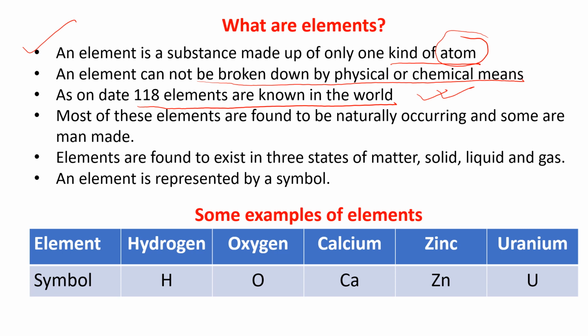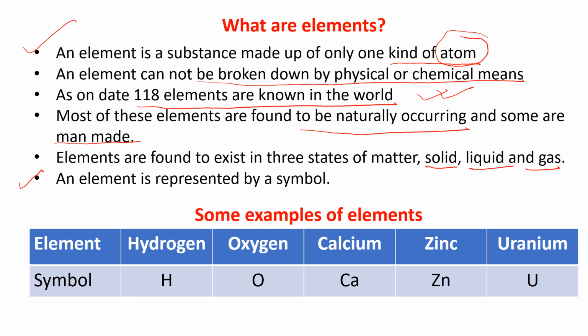Most of these elements are naturally occurring, that is, we get these elements in nature. But some are man-made also. Elements are found to exist in three states of matter, as I told you, solid, liquid and gas. Now, an element is represented by a symbol. In this lecture we will do an elaborate study of the symbols.